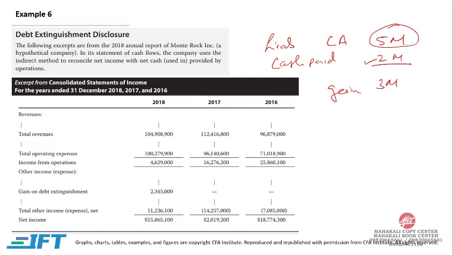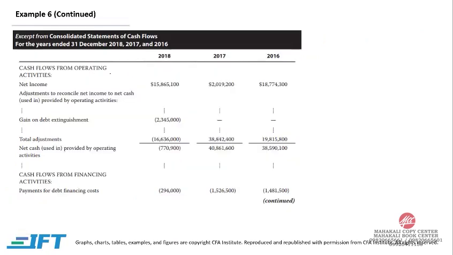Now over here, the following is from the 2018 annual report of Montrock & Company. It is a statement of cash flow. The company uses the indirect method to reconcile net income with net cash provided by operations. Now this 3 million is a gain that will go to the income statement, and we can see over here that there is a gain on debt extinguishment of $2.35 million. And again, because these gains are non-cash, if we start from net income, we need to subtract the gain on debt extinguishment in order to come up with the cash flow.